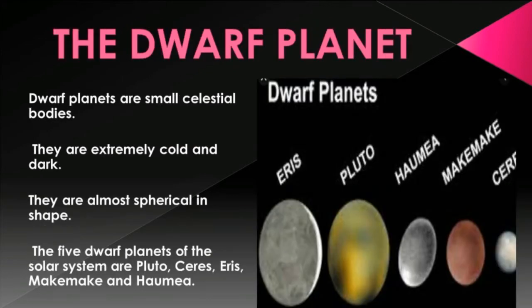The dwarf planet. Dwarf planets are small celestial bodies. Celestial means heavenly body, which includes moon, planet, asteroid, etc. They are extremely cold and dark. They are almost spherical in shape. The 5 dwarf planets of the solar system are Pluto, Ceres, Eris, Makemake and Haumea.